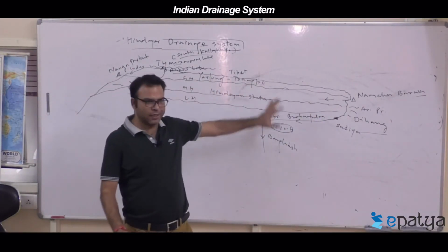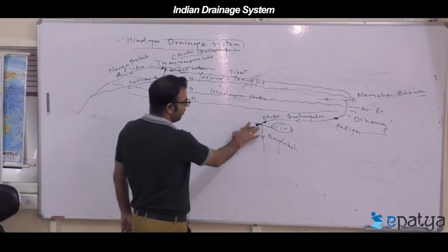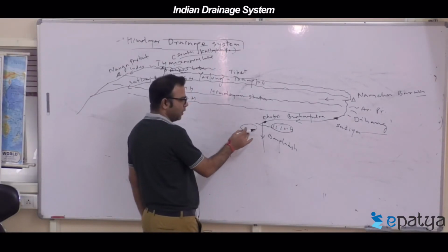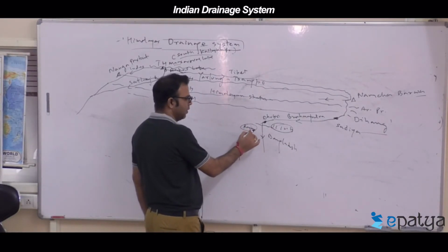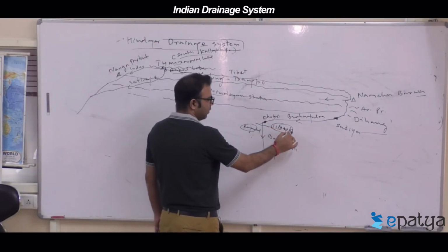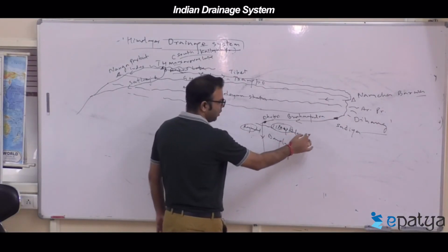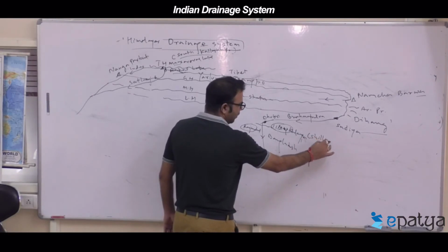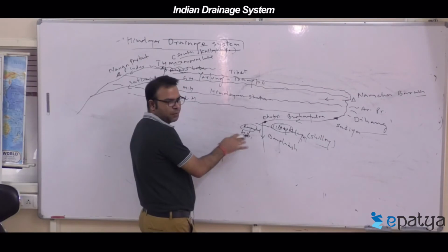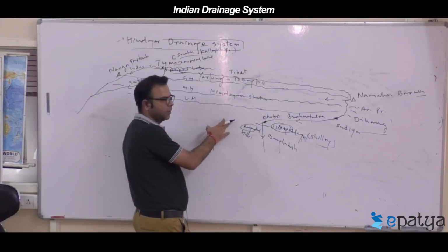It receives many tributaries, but I am not making a tributaries map. This is a gap. This is the Chota Nagpur and Rajmahal Hills, this is the Meghalaya or Shillong Plateau. The Rajmahal Hills are small, on the edges of West Bengal and Jharkhand.